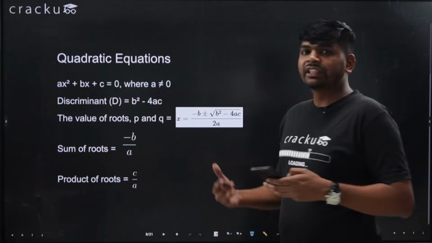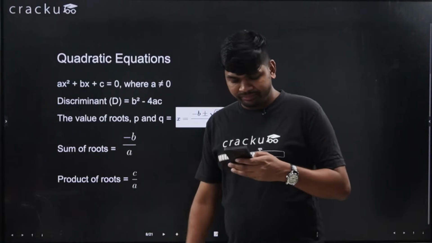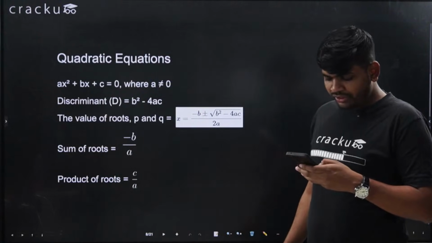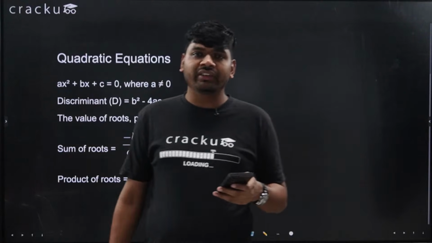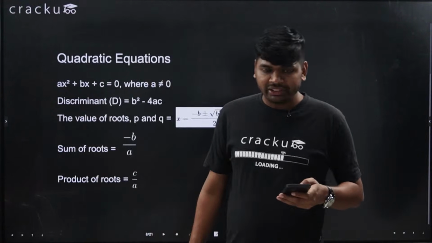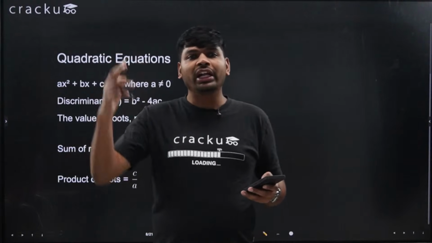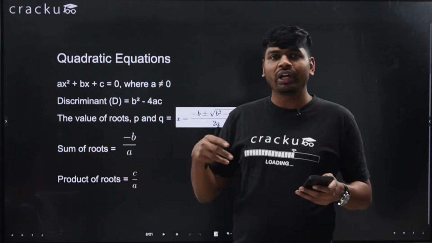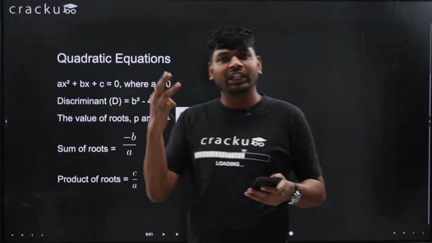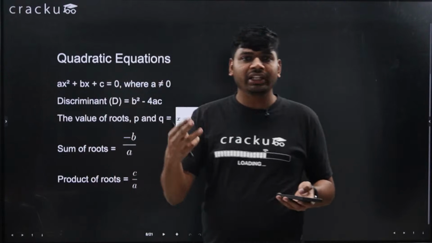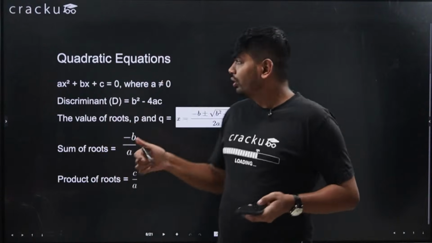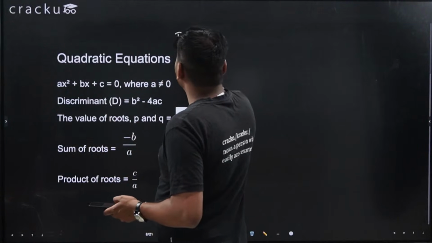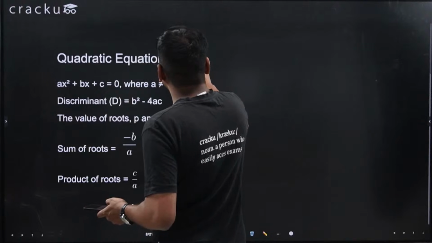So now the next important concept is quadratic equation. If three equations are given, then you have to eliminate one of the variables. If three equations and three variables are given, eliminate one variable using, for example, the first equation and second equation, then the second equation and third equation.